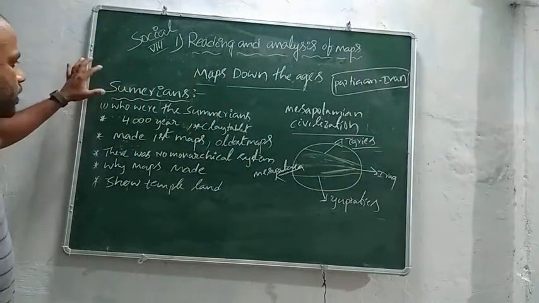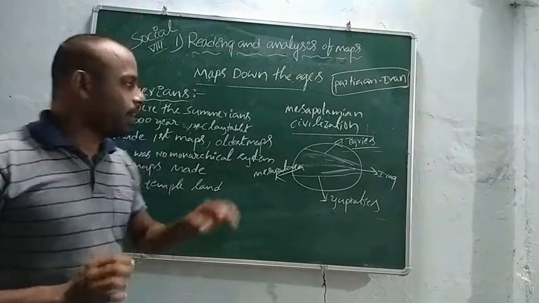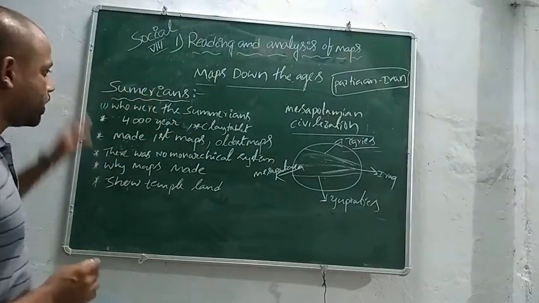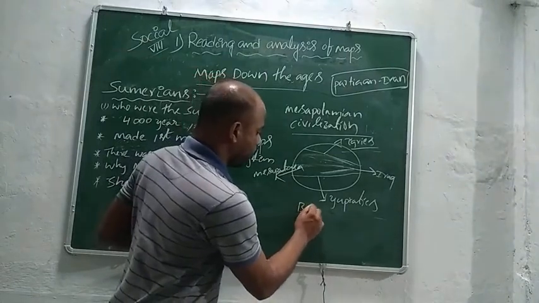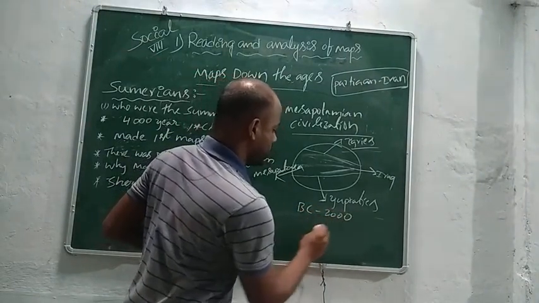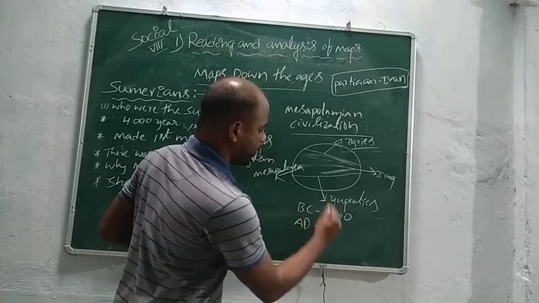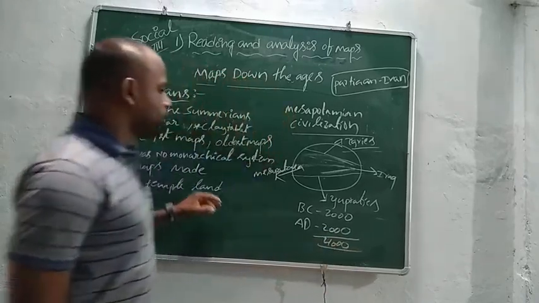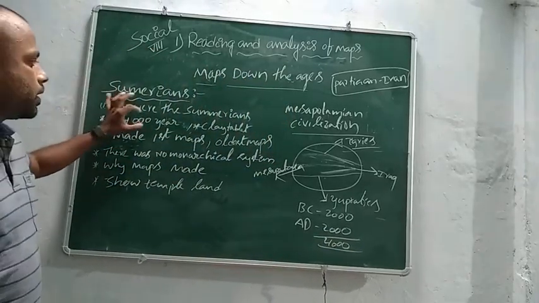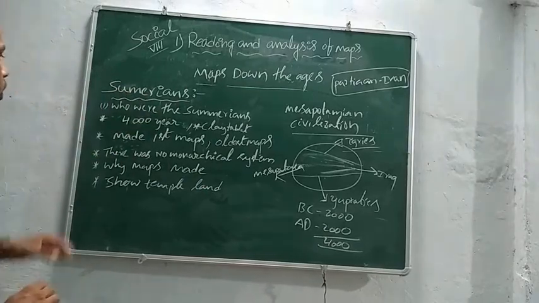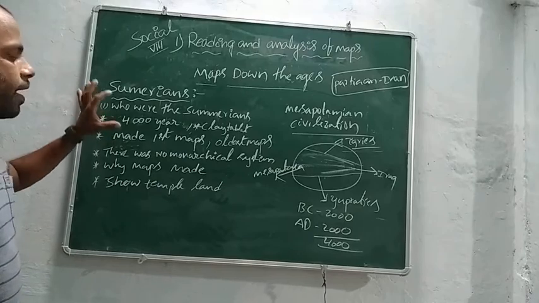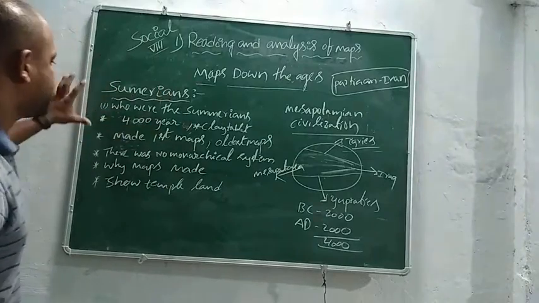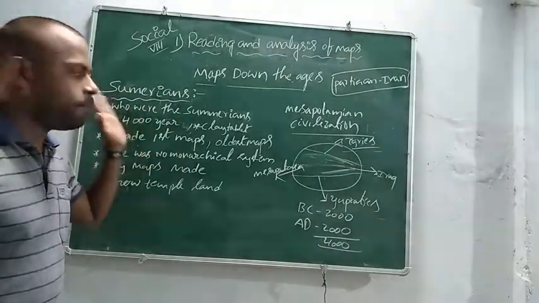The Sumerians came into existence 4,000 years ago. 4,000 years ago means 2,000 years before Christ and 2,000 years after Christ, a total of 4,000 years. The Sumerians, who came into existence 4,000 years ago, were the first people who made maps for the first time in world history.